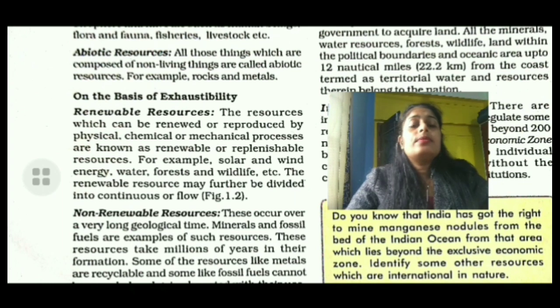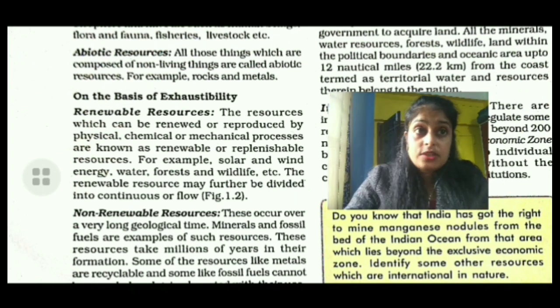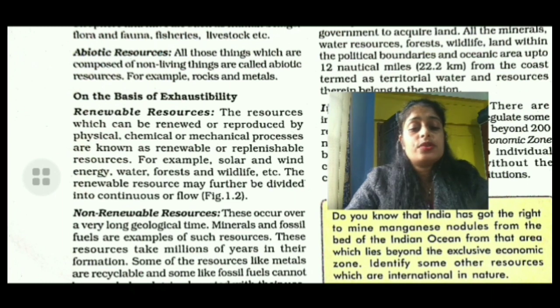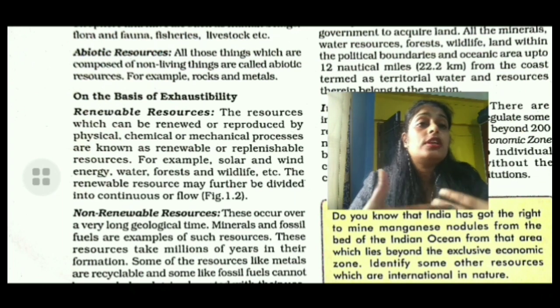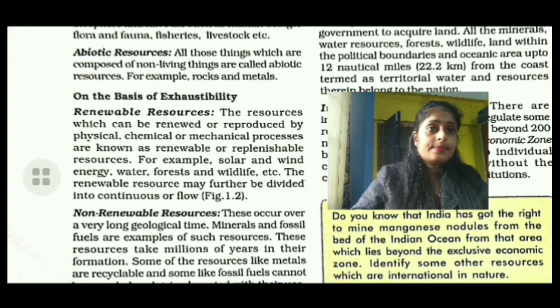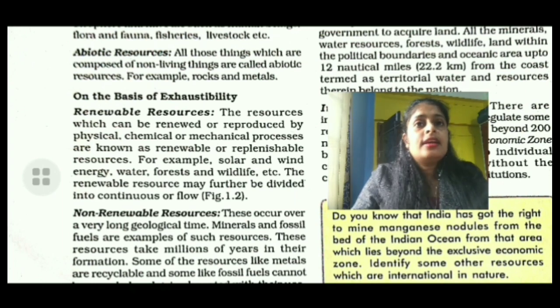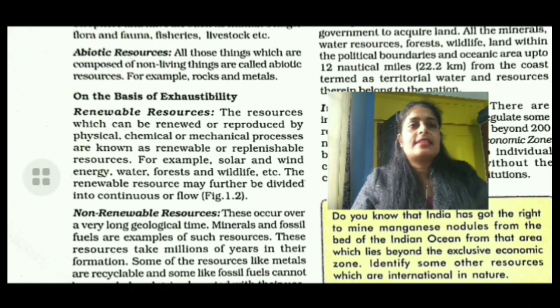Another type of renewable resources is the continuous resources. Now see what continuous resources are. Continuous resources are those that will virtually always exist. They include solar energy, rainfall, wind, wave action, etc. Continuous means resources which continuously exist. That type of resources is known as continuous resources. For example, wind, rain, etc.